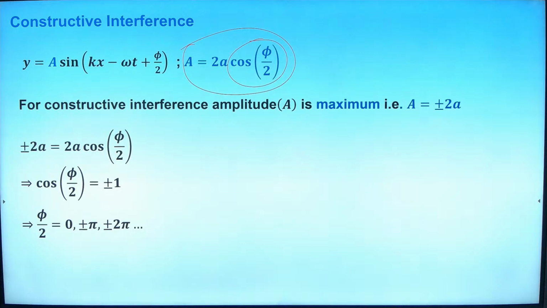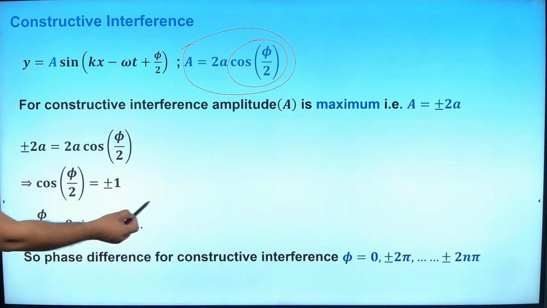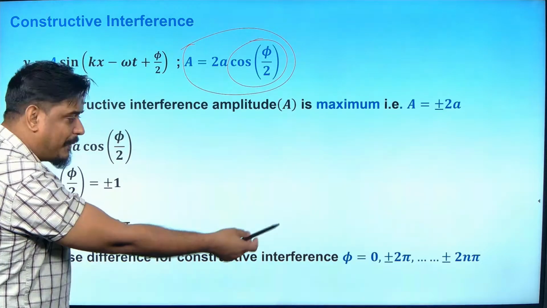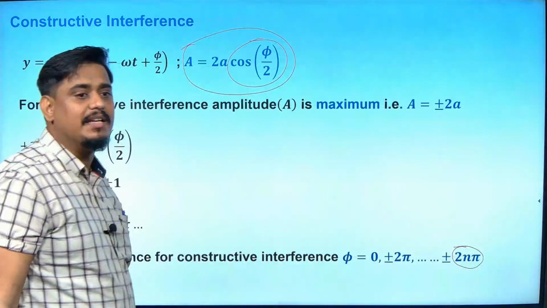So can I say that phi by 2 must be equal to 0, pi, 2 pi, 3 pi, 4 pi, like that? And then 2 goes this side, it will become 0, 2 pi, 4 pi, 6 pi, 8 pi, 10 pi, that is, in general I can write it as 2n pi.